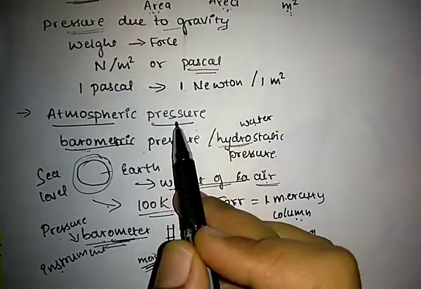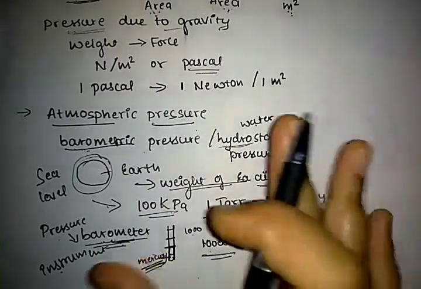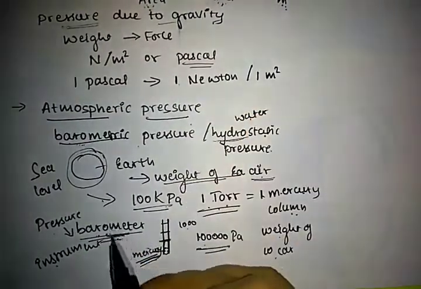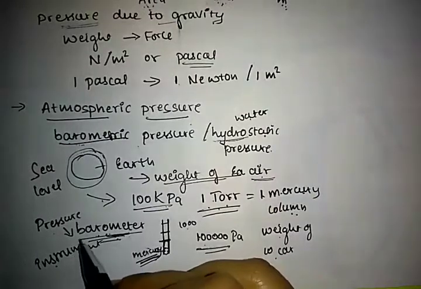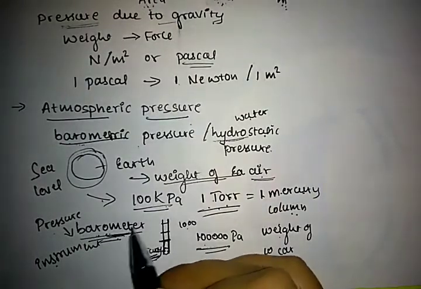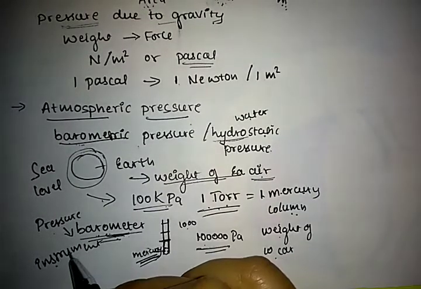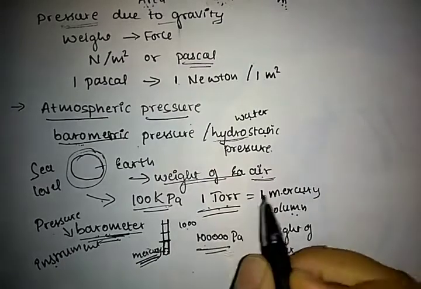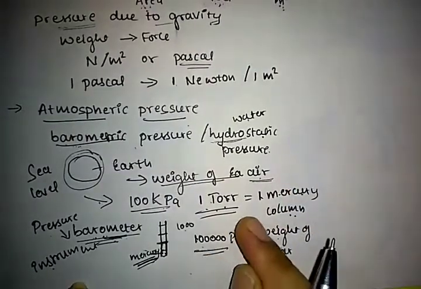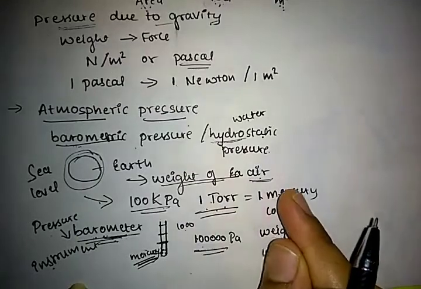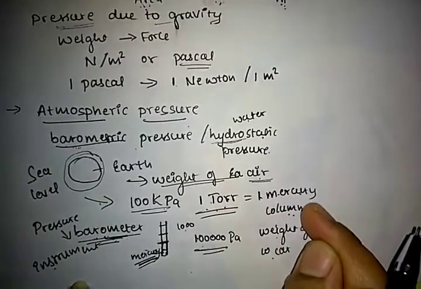The barometer is an instrument used to measure pressure, and 1 torr is equal to 1 mercury column.